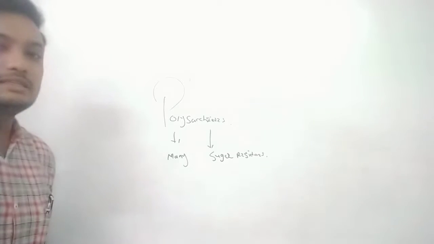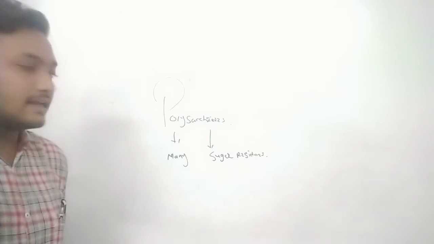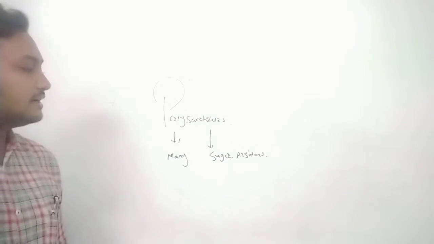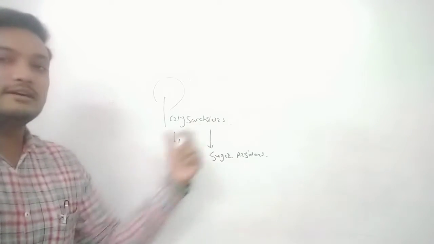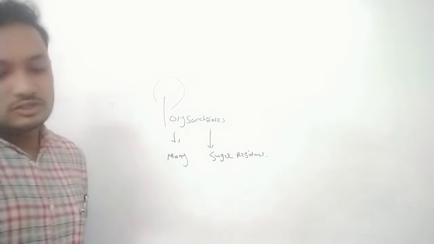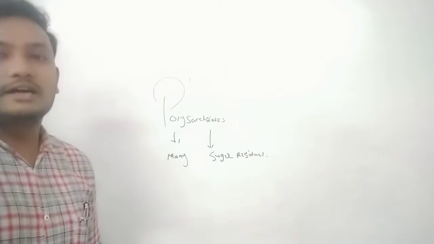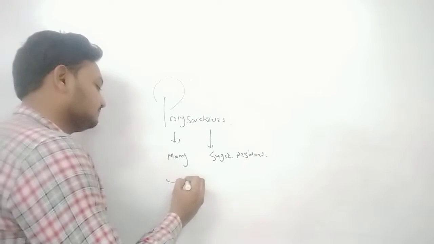So that is the definition of a polysaccharide: poly means many and saccharides means sugar residues. Repeating units of sugar residues are known as a polysaccharide. Polysaccharides are commonly used to produce gels.